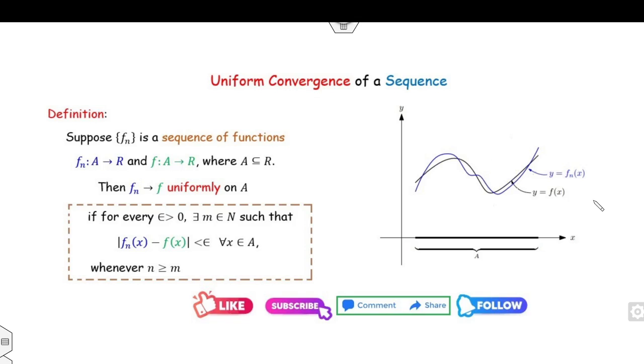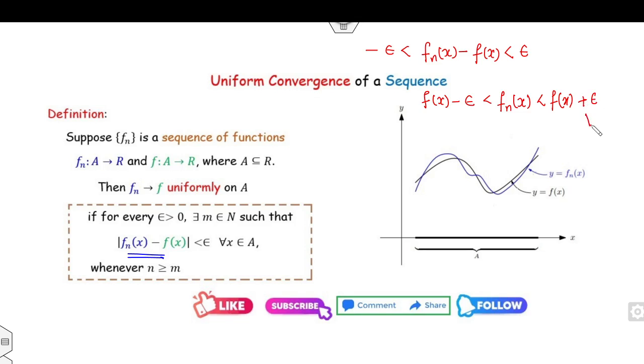Now, when is this function said to be uniformly convergent? Looking at this definition, can I write it in this form: |fn(x) - f(x)| < epsilon? So the value of fn(x) will be f(x) - epsilon < fn(x) < f(x) + epsilon for all x belongs to my domain.